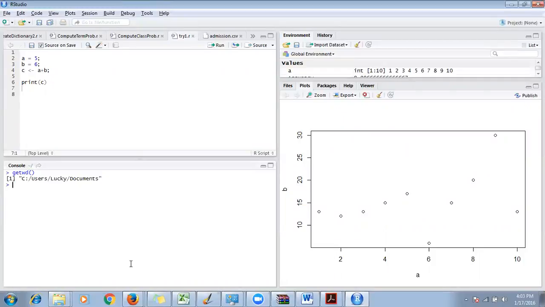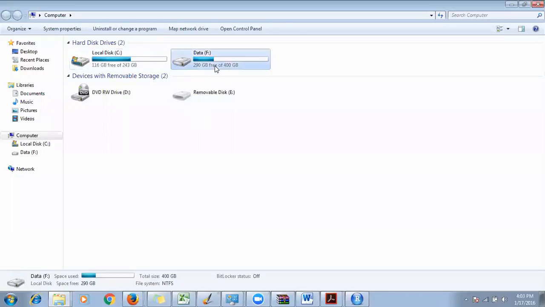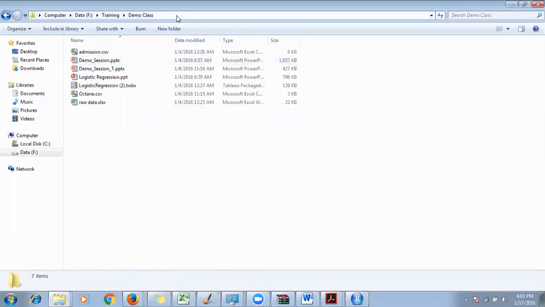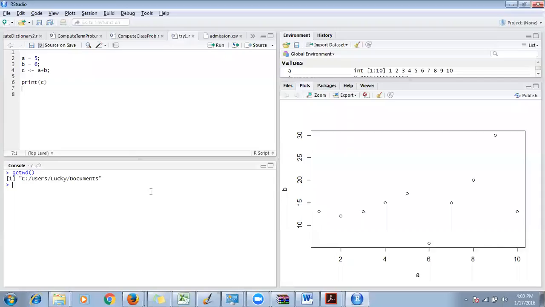Now, let's say I don't want to work here and I want to change my directory. Let's say I want to change it to this particular folder: the F drive, Training, Demo Class. Let me copy this particular path.